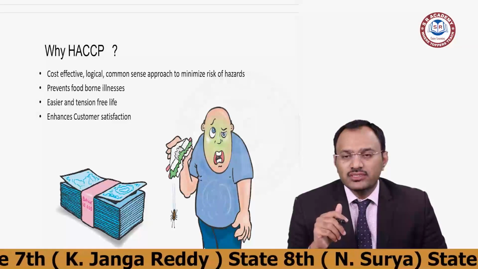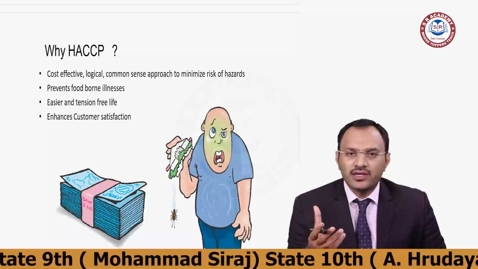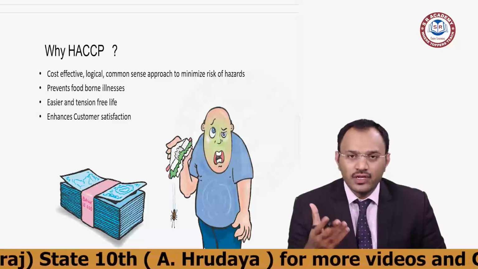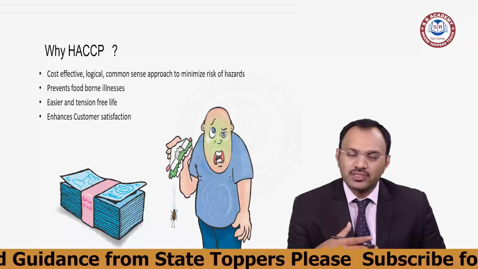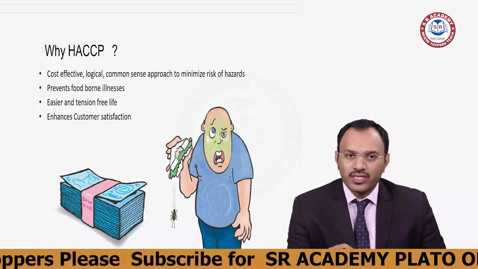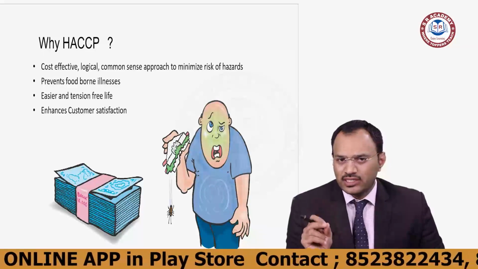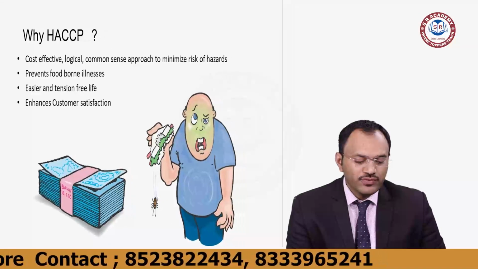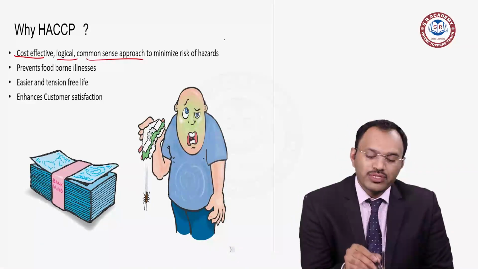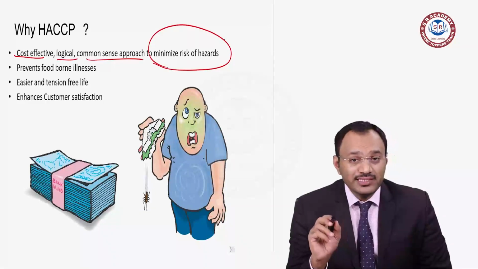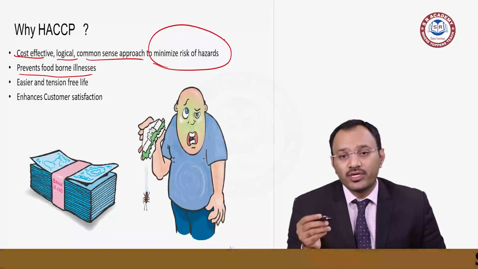So why HACCP? At that time there was no food safety at all, and food safety is a very costly affair in the United States and other countries, because there are a lot of legislative requirements. People used to claim if any food poisoning happened, and the customer and manufacturer would be a gone case. So they implemented the best effectiveness, so it is very cost effective. Only the logical requirements you have to input. If you input common sense and understanding of why it is happening, it is a cost effective, logical, common sense approach. It is all about minimizing the risks, and it also prevents foodborne illness.